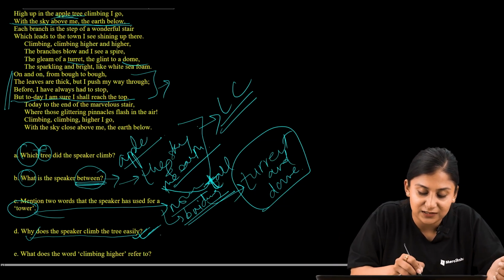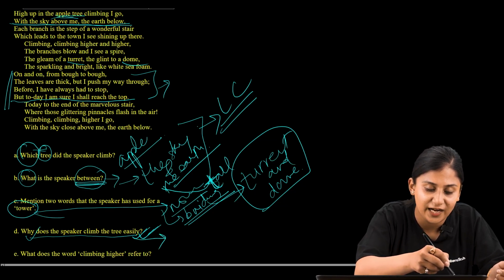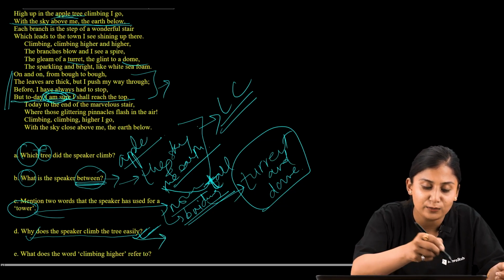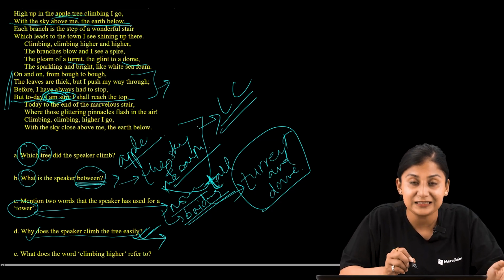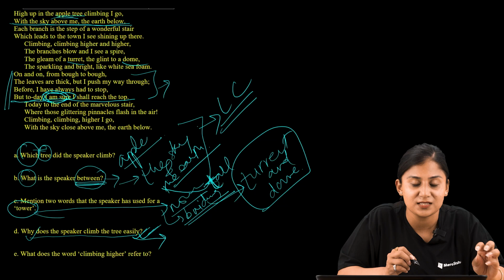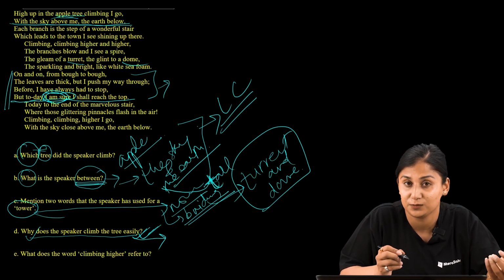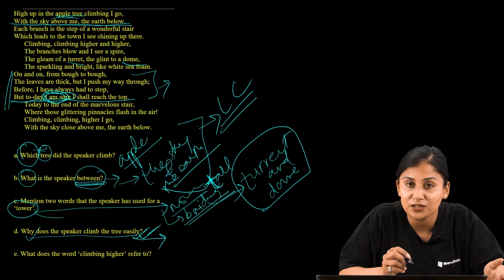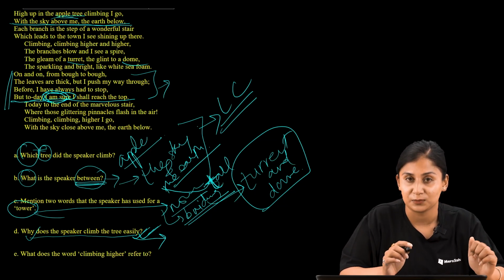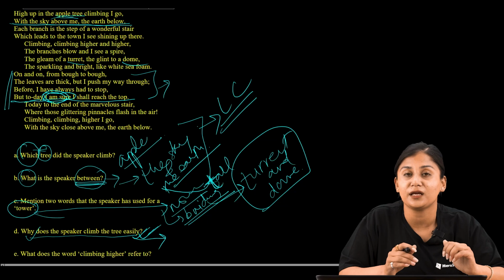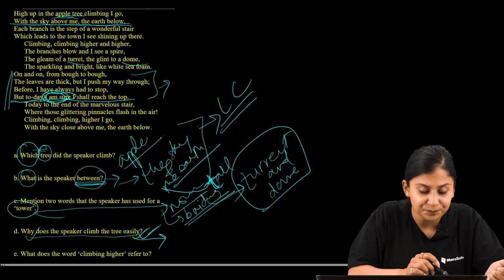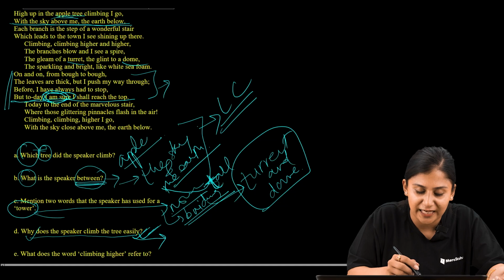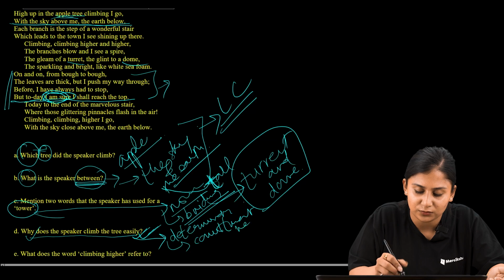Of course, it is the determination. Here he has mentioned, but today I am sure. This I am sure gives us the insight that it is his determination, even though the paths are quite difficult, the leaves are thick, and the pathways are not easy. It is his determination, his commitment, his trust within himself that he can do it, that makes the speaker climb the tree easily. The speaker climbs the tree easily because of the determination, because of the commitment that he has